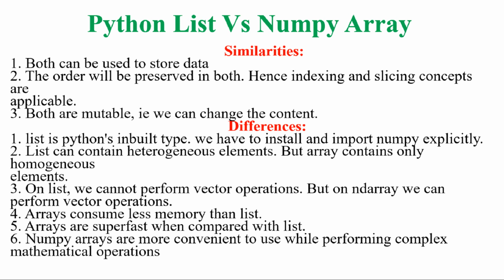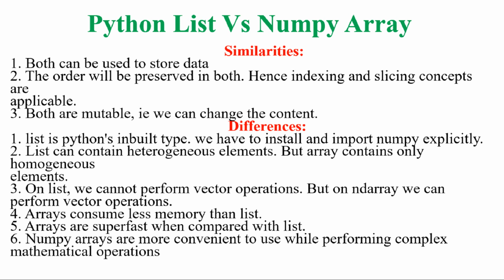Similarly, arrays consume less memory than lists. When you take a list, it occupies a lot of memory, but a numpy array occupies less memory. That means memory optimization happens in numpy compared to ordinary lists in Python. Arrays are also super fast compared to lists. Performance-wise, a numpy array is 50 or 60% faster than an ordinary list.